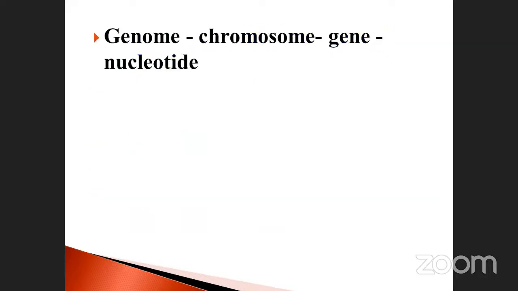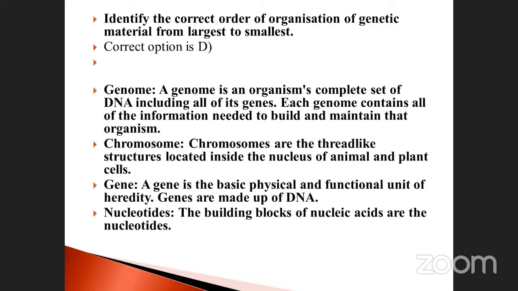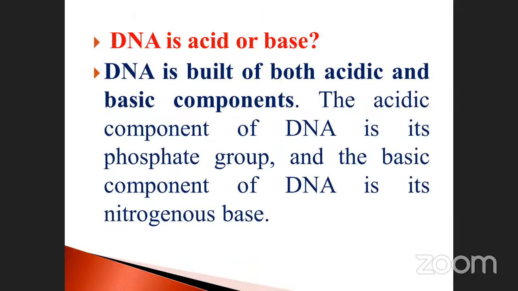And what is the order from higher molecular weight to lower molecular weight? Okay. Genome, chromosome, gene, and nucleotide. Before that, there is DNA, nucleotide, and also alleles. Okay, so this is the correct order. Don't forget, my dear students. We have already discussed what is meant by genome, chromosome, gene, and nucleotide. Okay. So what is DNA?